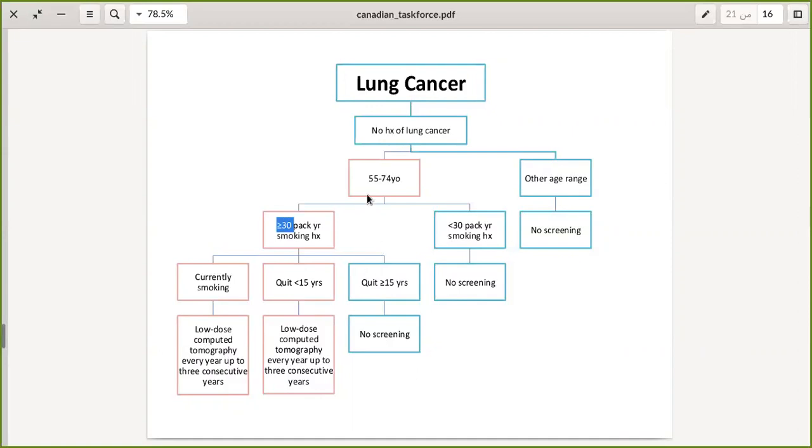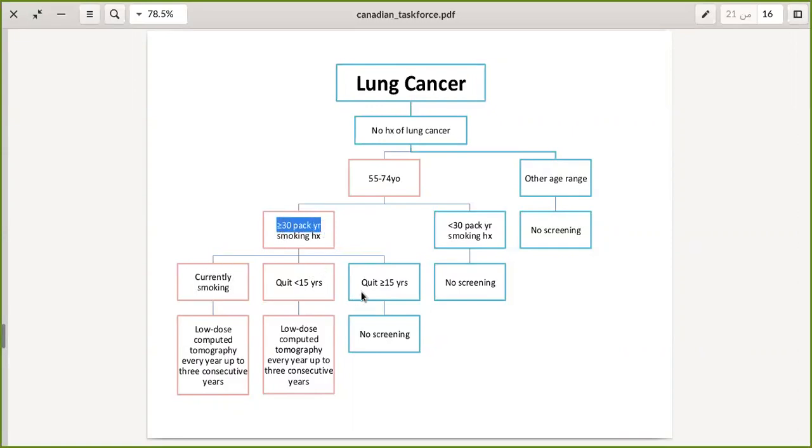I will get that again. The magic numbers here are 55 years old, 30 pack-years of cigarettes, and less than 15 years since quitting. So if the patient is currently smoking, you will just check how many pack-years he smoked.